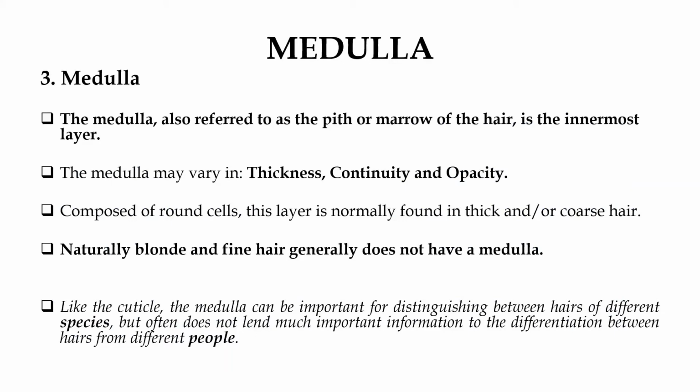Next, we move to the last part of the shaft, that is the medulla. I have told the term CCM: cuticle, cortex, medulla. The medulla is also referred to as the pith or marrow of the hair. It is the innermost layer. The medulla may again vary in thickness, continuity, and opacity. It is composed of round cells. This layer is normally found in thick or coarse hairs. Naturally blonde and fine hair generally does not have a medulla.